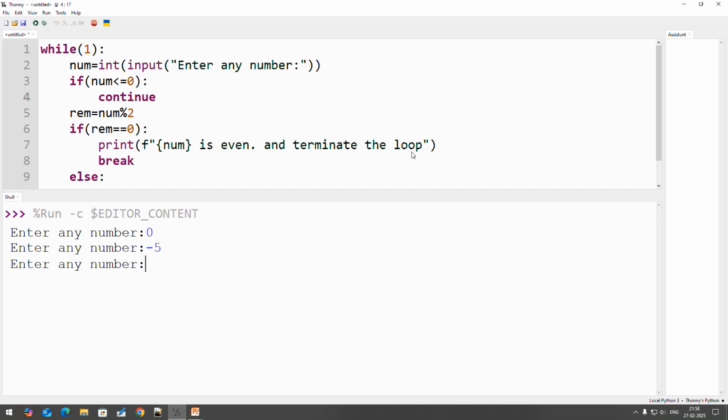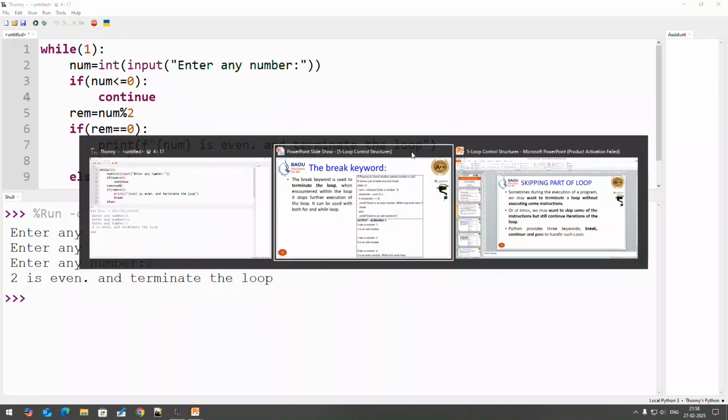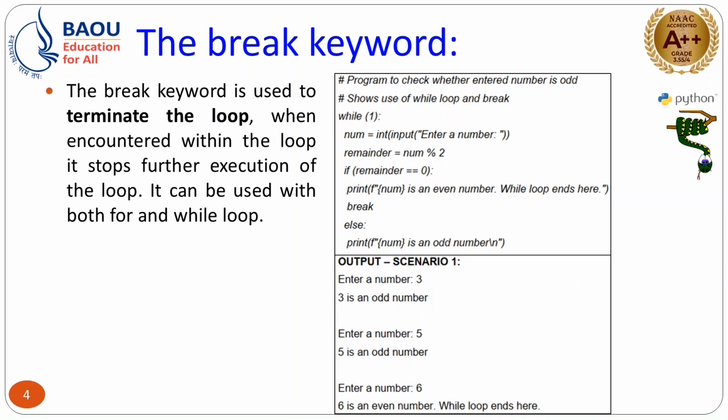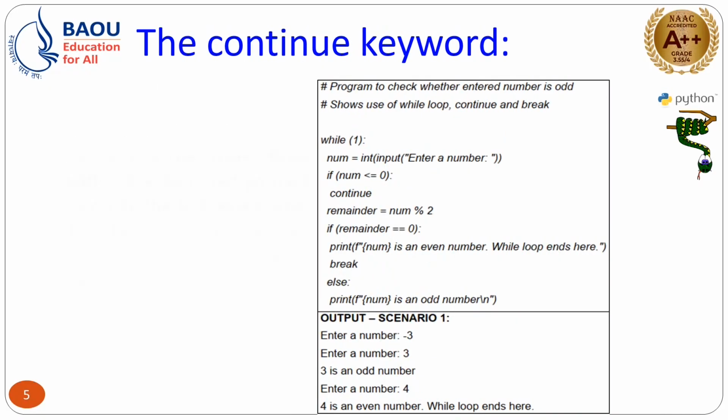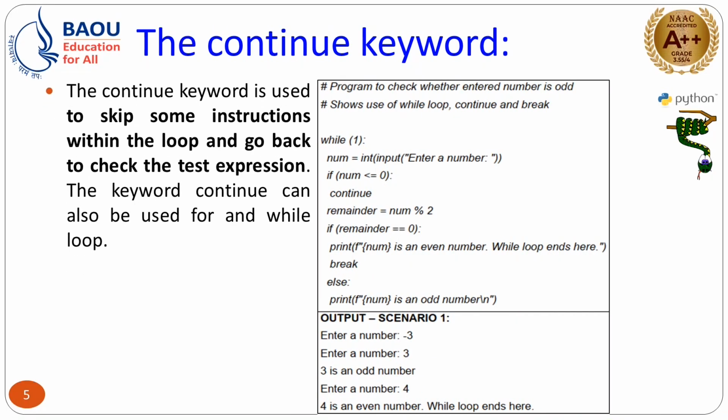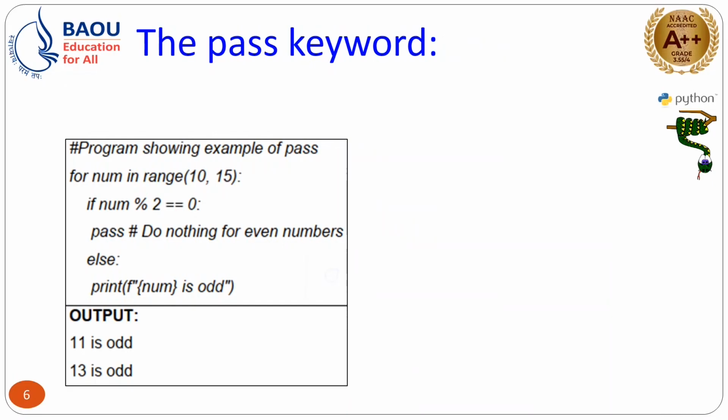Now suppose I am entering a positive number, say for example 2, it is even, and then the loop terminates, right? So from this you can easily understand that if you use the break statement, the loop terminates, and if you use continue, some of the statements in the loop are skipped.